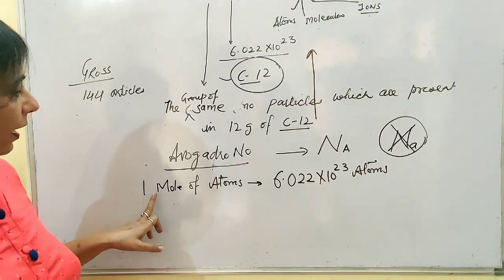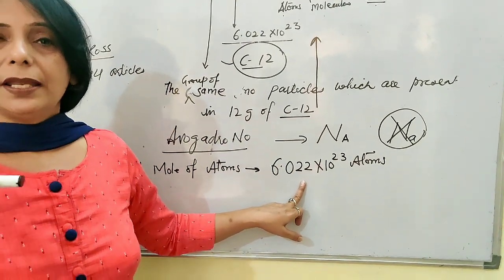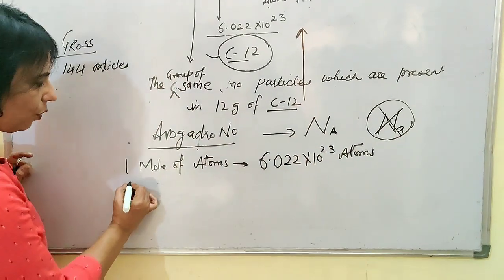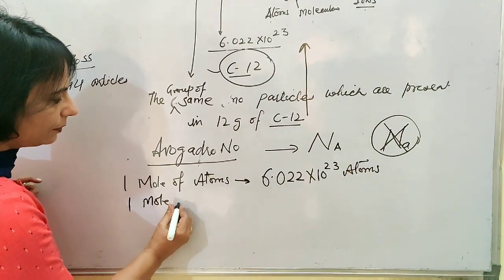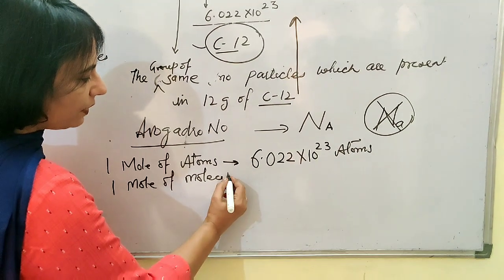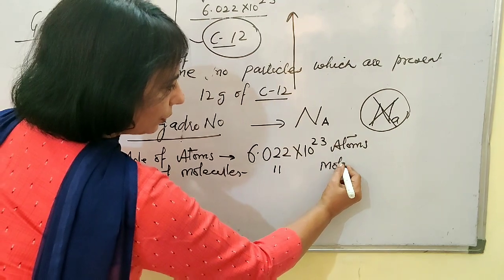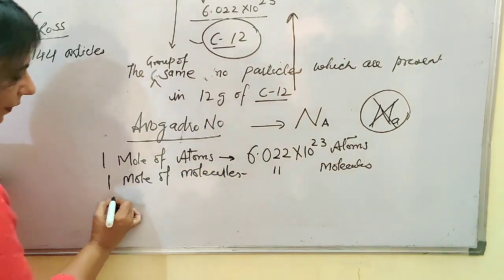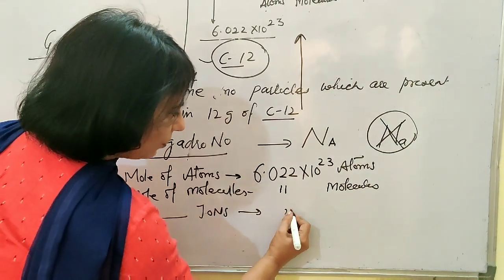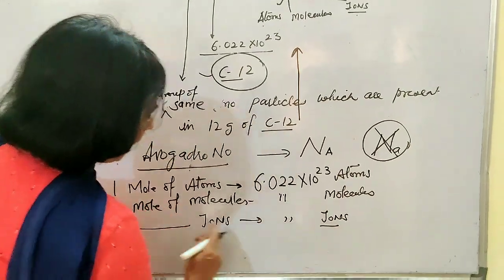Exactly in a similar way, if it is 1 mole of atoms, that means we have 6.022 × 10^23 atoms. And what if I go for 1 mole of molecules? This will come out to be exactly the same number of molecules. If I go for 1 mole of ions, that means we are definitely going to talk about the same number of ions.